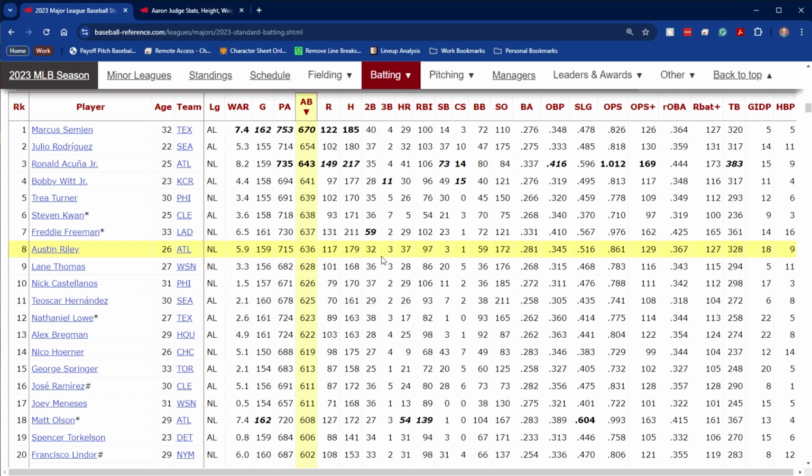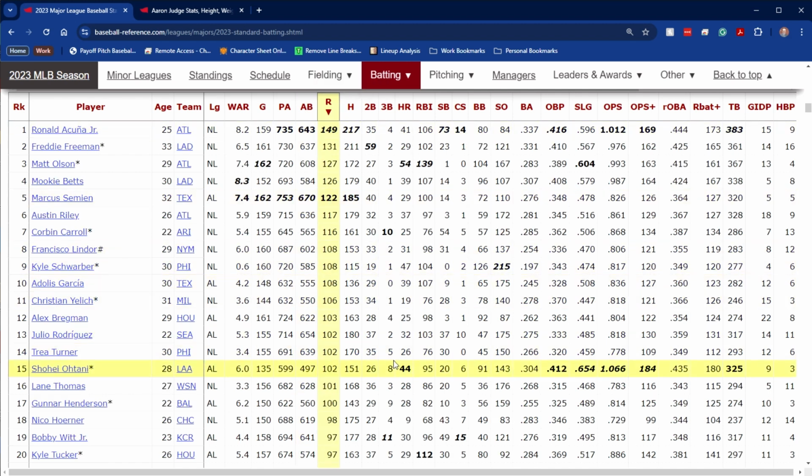And the average in 2023 was 61. However, kind of what you look for is 100 in some of these categories. Like 100 runs would be pretty good. Be very good to have 100 or more runs. We can see last year that Acuna Jr. had 149 to lead his league, the National League, and the American League leader had 122. So anything above 100 is pretty good, because of course, if you're scoring runs, your team is more likely to win the more runs the team scores.